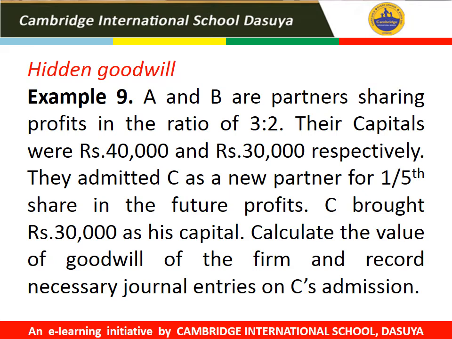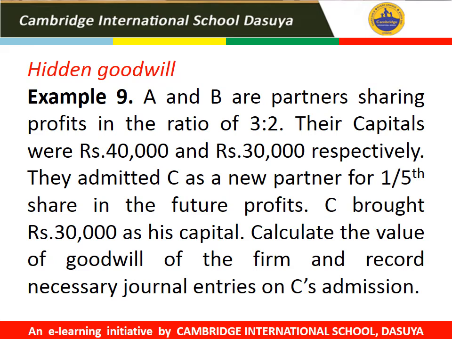For example, A and B are partners sharing profits in the ratio of 3:2. Their capitals were rupees 40,000 and 30,000 respectively. They admitted C as a new partner for 1 by 5th share in profits. C brought 30,000 as his capital. Calculate the value of goodwill of the firm and record necessary journal entries on C's admission.